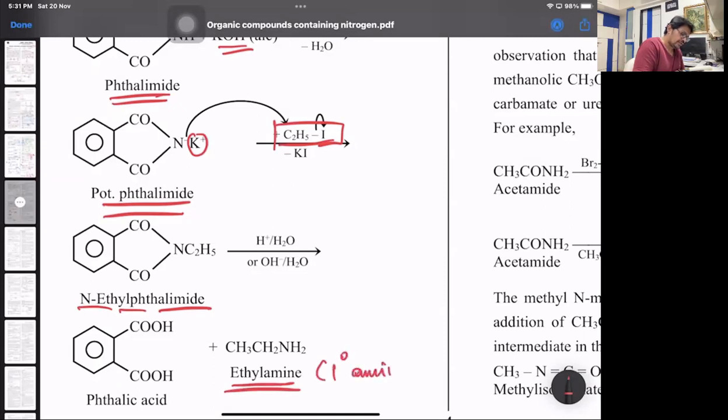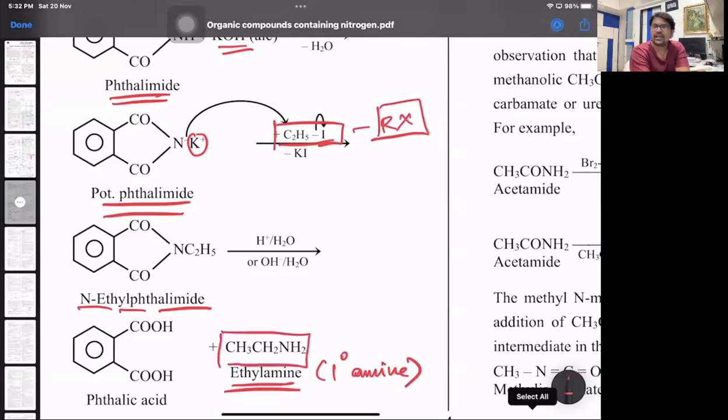This reaction, everybody, is in contrast with Hoffman's ammonolysis reaction, because here over-alkylation is avoided. So for the exam MCQ point, very easy to understand: whatever alkyl halide is used, that only will form the primary amine. If you use ethyl iodide, you get ethylamine. That's it. So over-alkylation is avoided there.